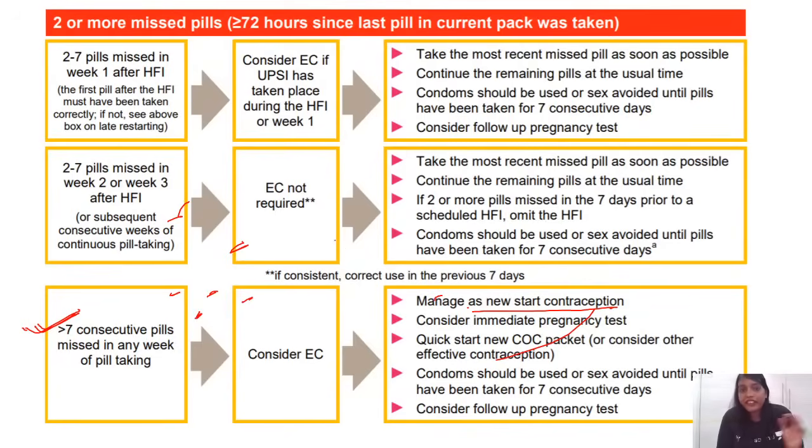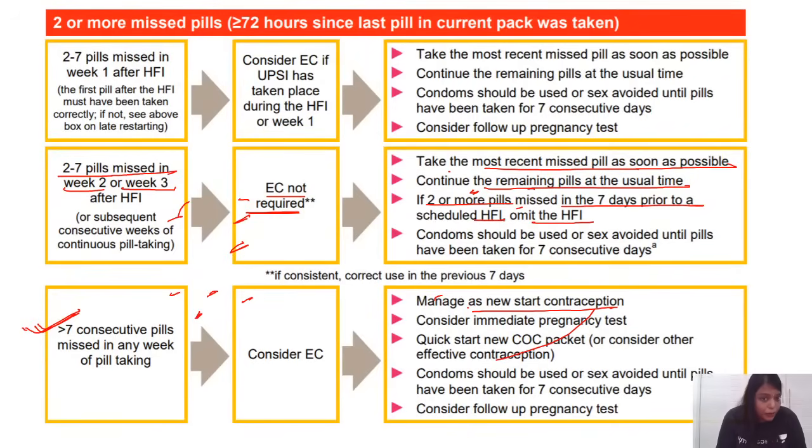So 4 pills were missed at different times in the last 2 weeks, right? You see it is very clearly given about that criteria also. If she misses 2 to 7 pills in week 2 or week 3, emergency contraception is not required. Take the most recent missed pill as soon as possible. Continue the remaining pills at the usual time. If 2 or more pills are missed in the 7 days prior to a scheduled hormone-free interval, omit the hormone-free interval. Alternate contraception, that is, condom should be used or sex should be avoided until pills are taken for 7 consecutive days.